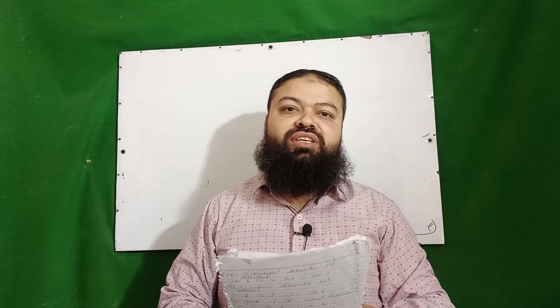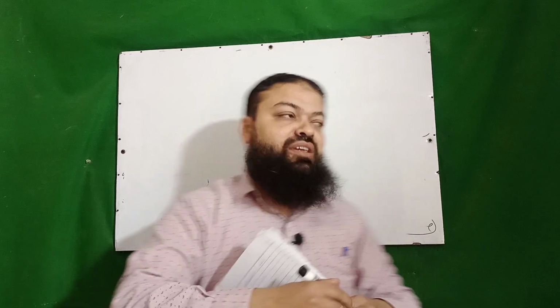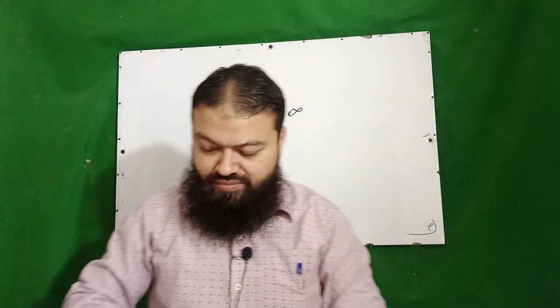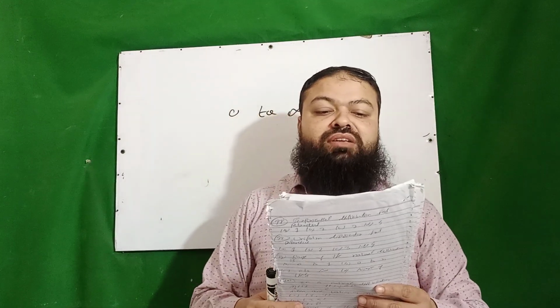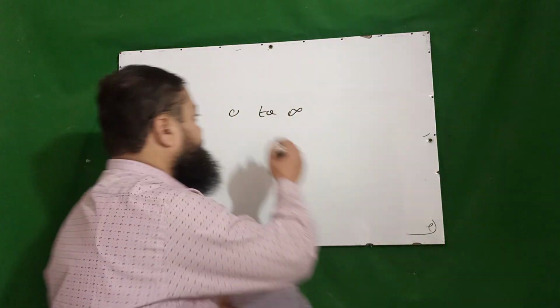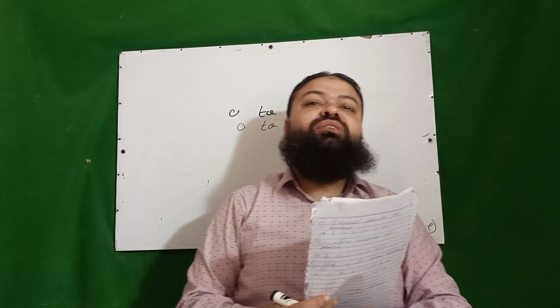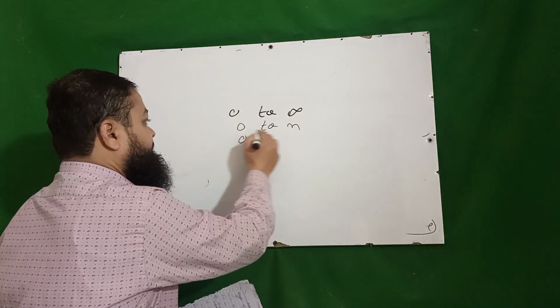Let's start. Question number 1 of today's lecture is range of the random variable is a very important one. Range of the random variable is 0 to infinity. Next question is range of the binomial random variable is from 0 to n. The binomial random variable can take the values from 0 to n. Range of the Poisson random variable is 0 to infinity.